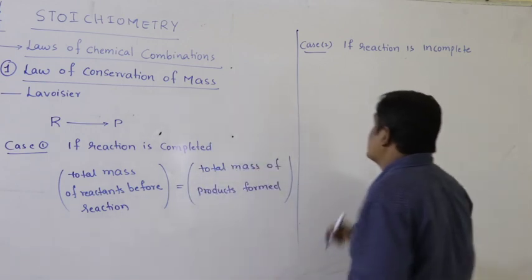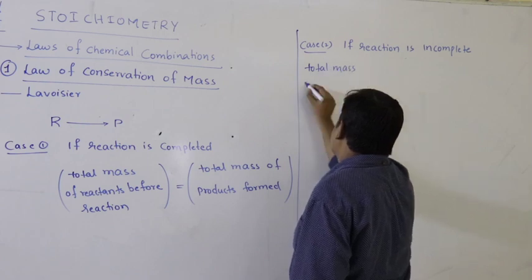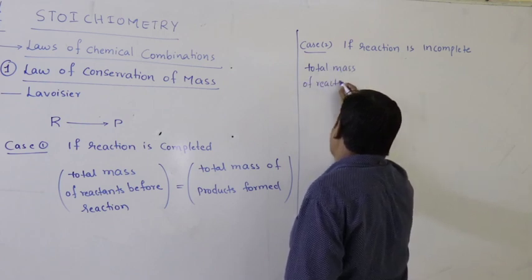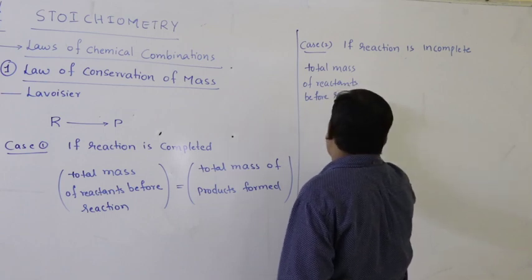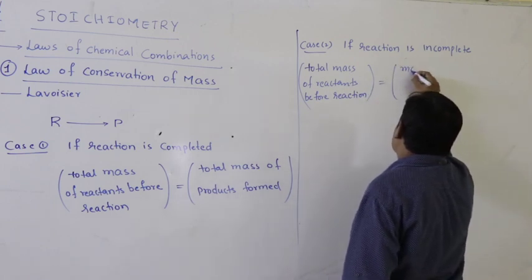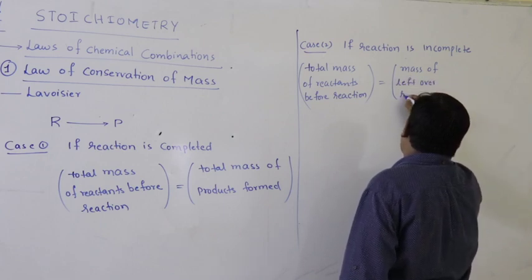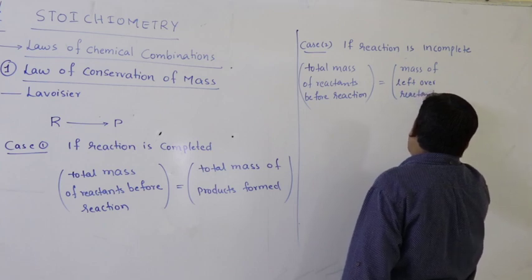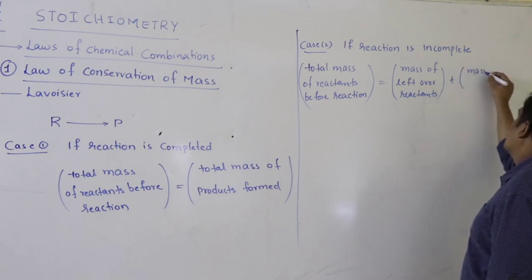So in that case, initially we have only reactants, so total mass of reactants before reaction must be equal to mass of leftover reactants, that means mass of unreacted reactants plus mass of products formed.